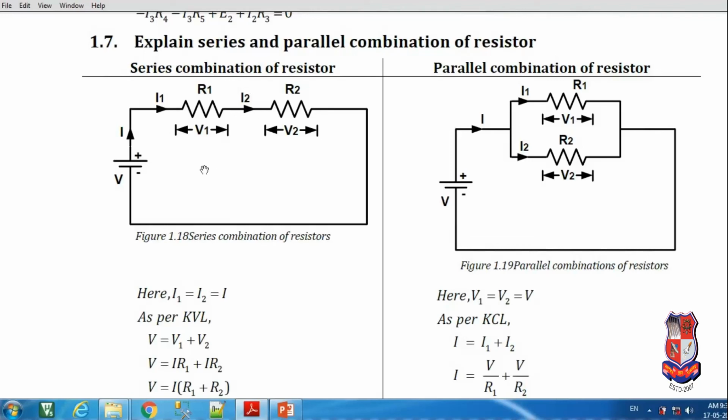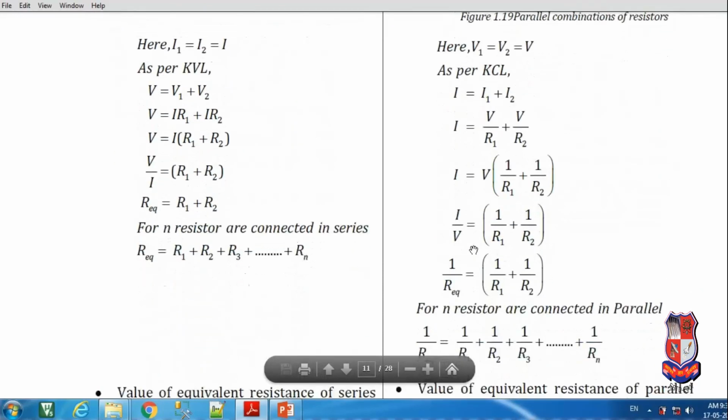If there is a question to differentiate the series connection of resistances and the parallel connection of resistances, we can write it in this manner.